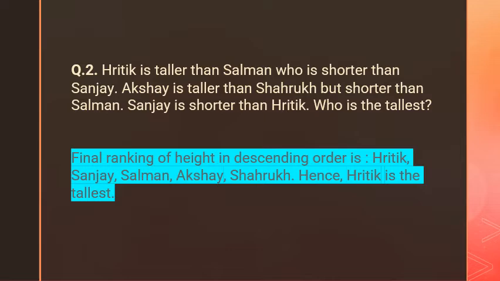In descending order: Ritik, Sanjay, after Sanjay Salman. Salman is taller than Akshay, and Akshay is taller than Shahrukh. Hence, Ritik is the tallest. So your answer is Ritik.